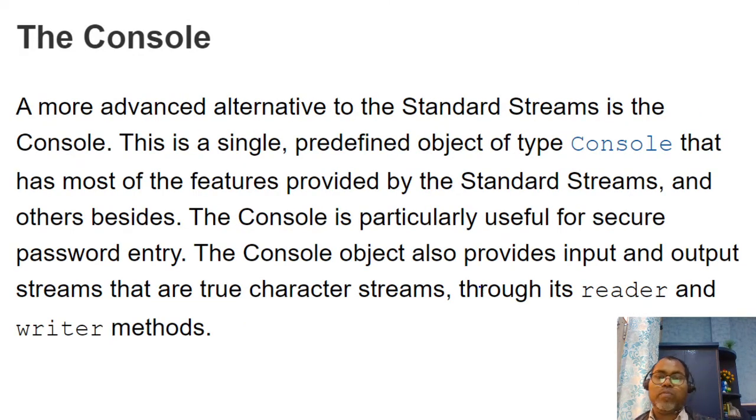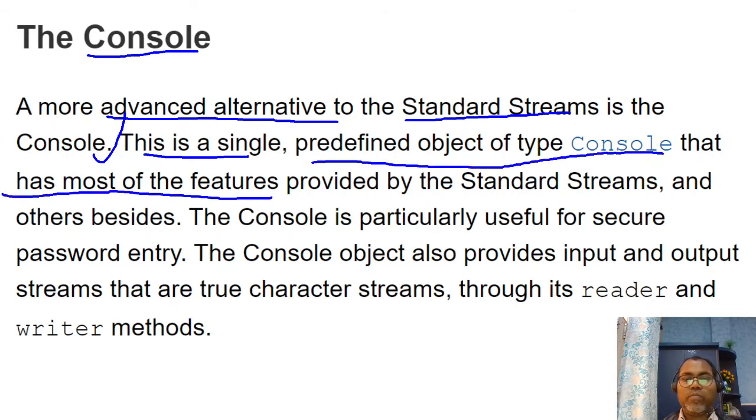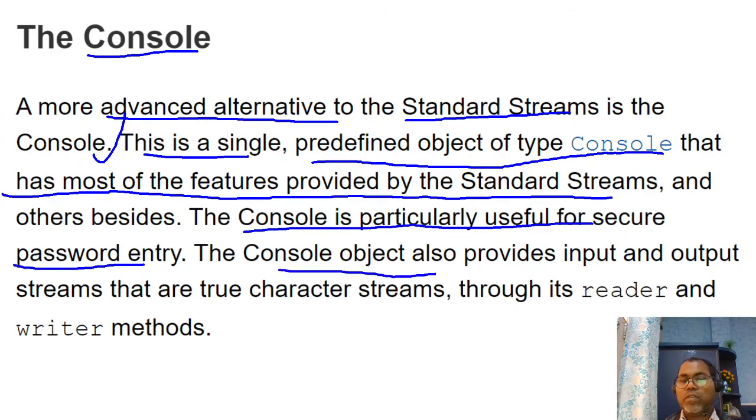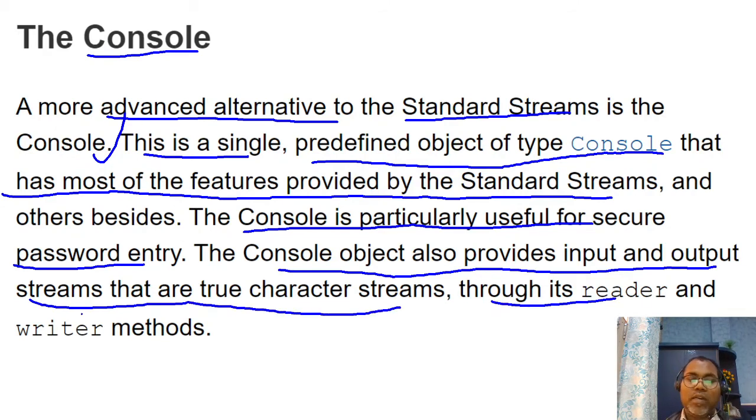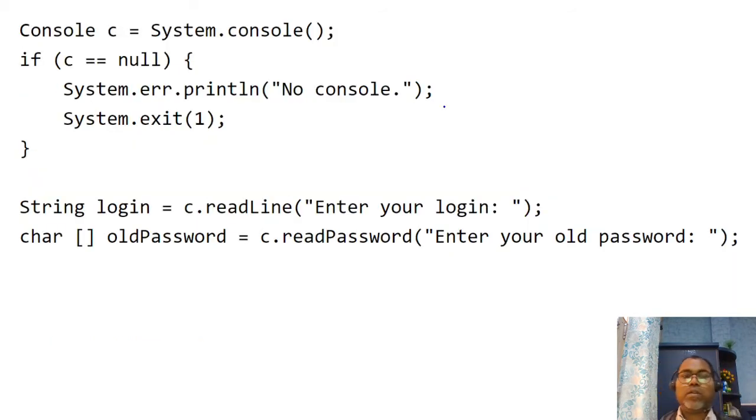And the second approach is the console, a more advanced alternative to the standard streams. Console is a single, predefined object of type Console that has most of the features provided by the standard streams. The console is particularly useful for secure password entry. The Console object also provides input and output streams that are true character streams, through its reader and writer methods. To get a console object, we use System.console.